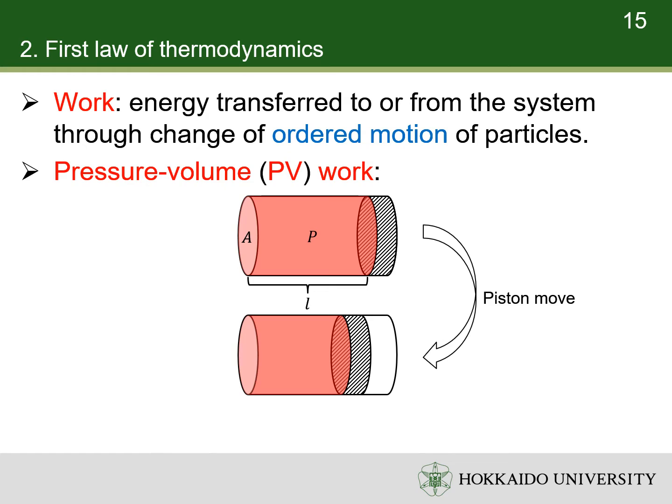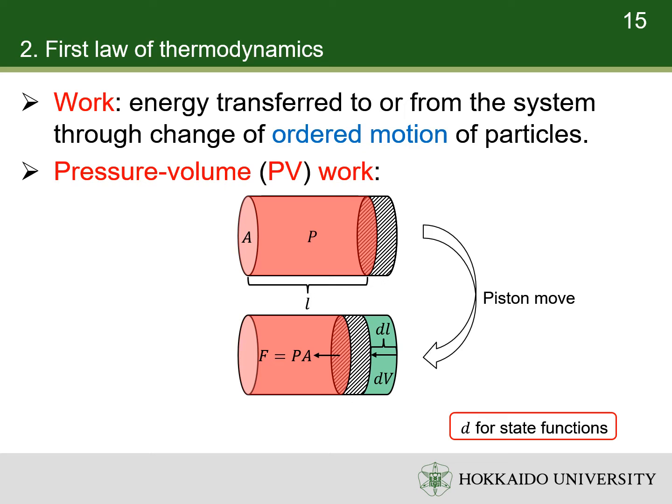PV work is calculated using classical physics. Work is the product of force and distance. The force applied to the gas by the piston is the product of the pressure and the area of the piston. The product of the area and distance of piston motion is the change of volume. Symbol d is used for the infinitesimal change of state functions.